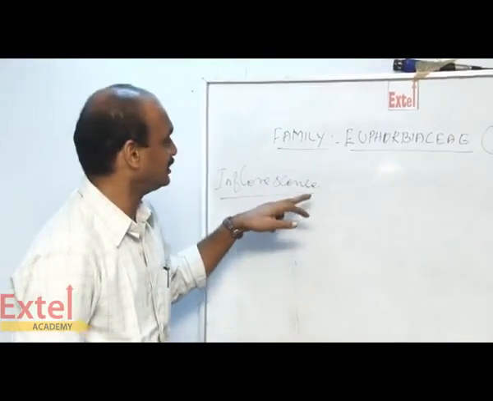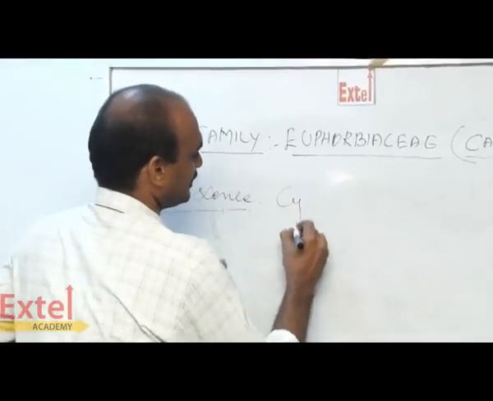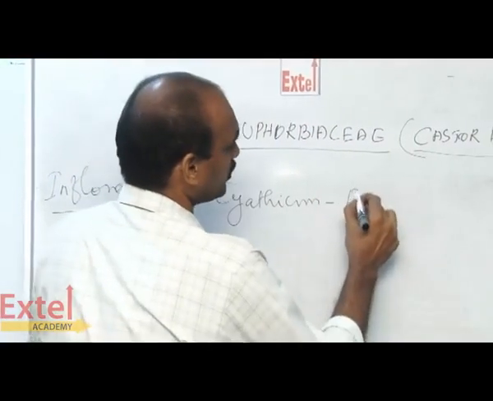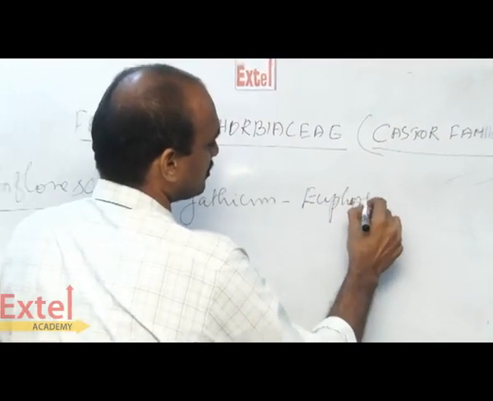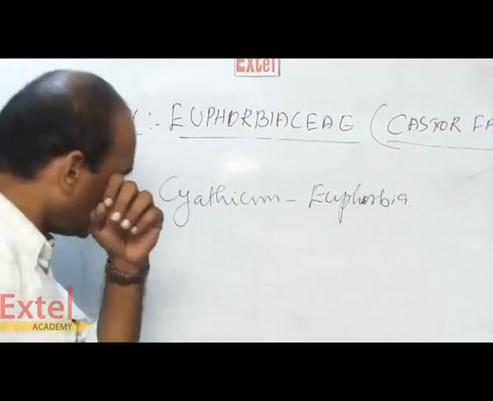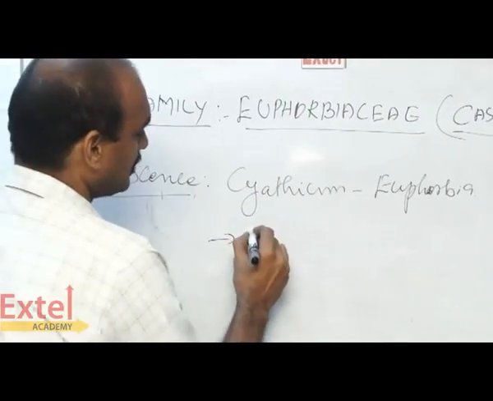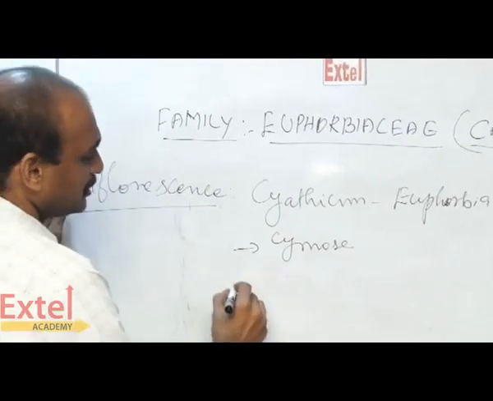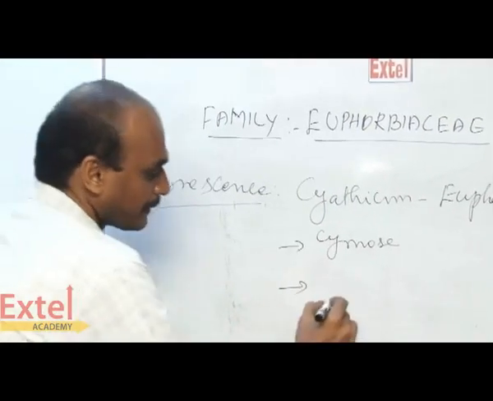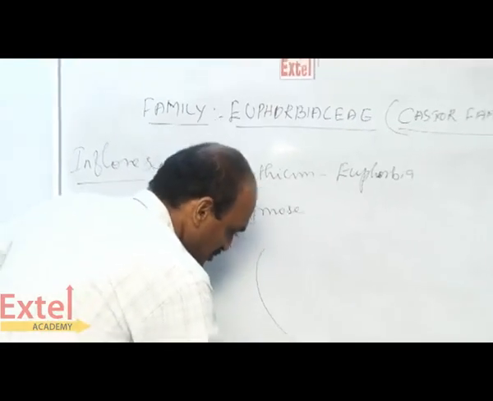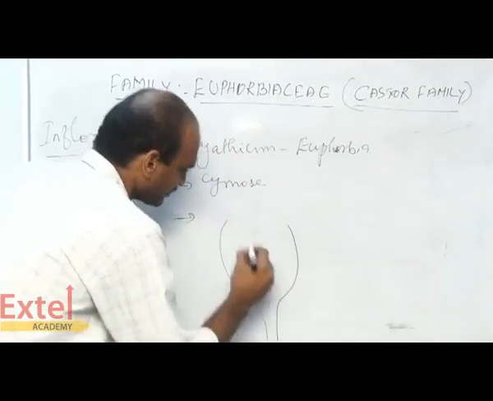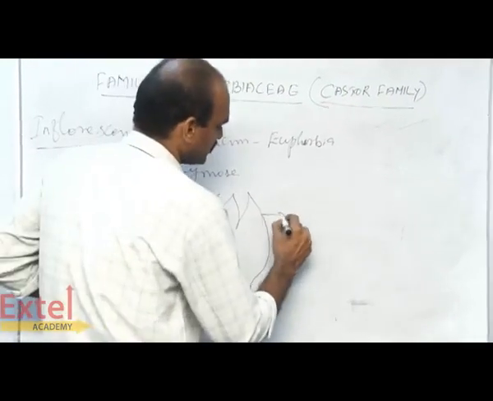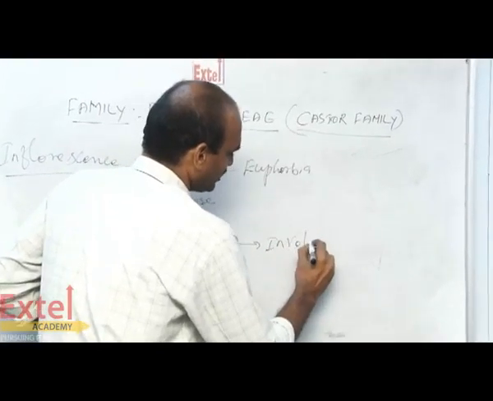In Euphorbiaceae, the Euphorbia inflorescence is called a cyathium. Cyathium is present only in Euphorbia. Here the cyathium is a cymose inflorescence which is present on a cup-shaped structure. The cup-shaped structure is called an involucre.